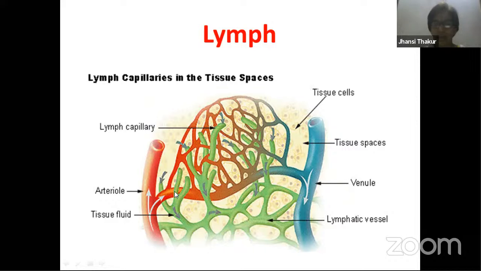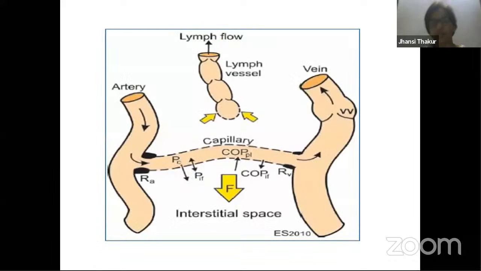So this plasma which has remained outside and did not enter the veins, we call actually interstitial fluid or extracellular fluid.